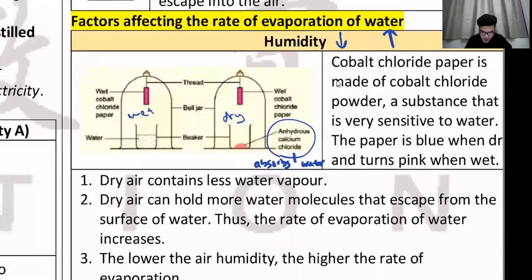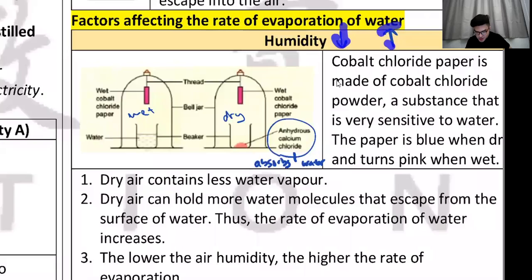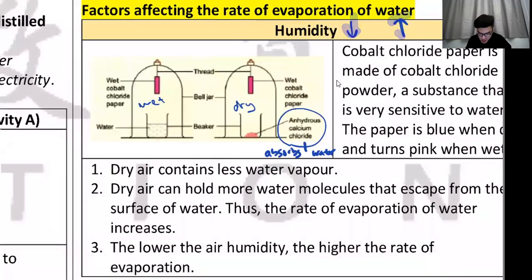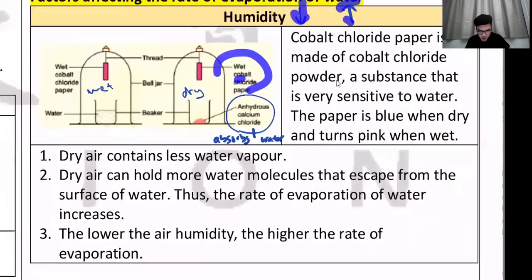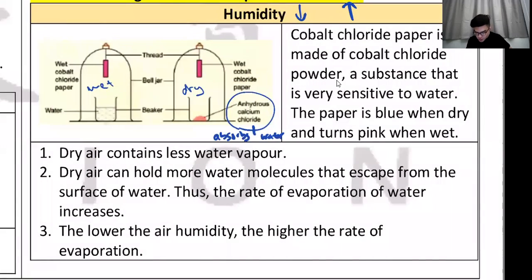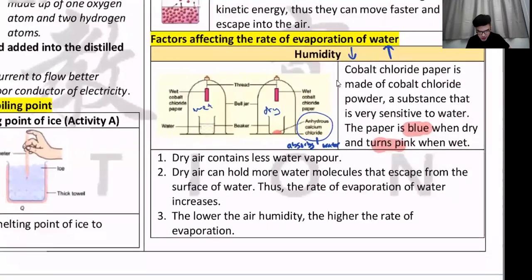All right. So anyway, humidity. Okay, the lower it is, the higher the evaporation. All right. What is this, by the way? This is your cobalt chloride paper. When there's water, it will turn from blue to pink. Okay, blue to pink. This is like a litmus paper, but it tests for water rather than pH. All right, so that's our humidity.